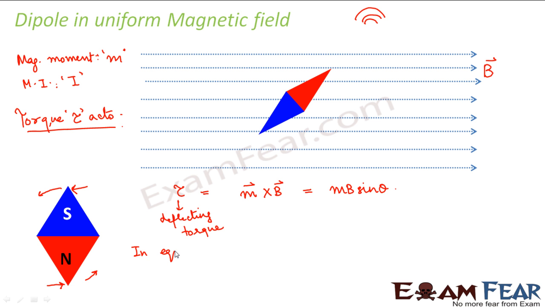Now what happens in equilibrium? At the same time, there is not only deflecting torque, there is another torque which is called restoring torque, which asks the needle to come back to its original position.